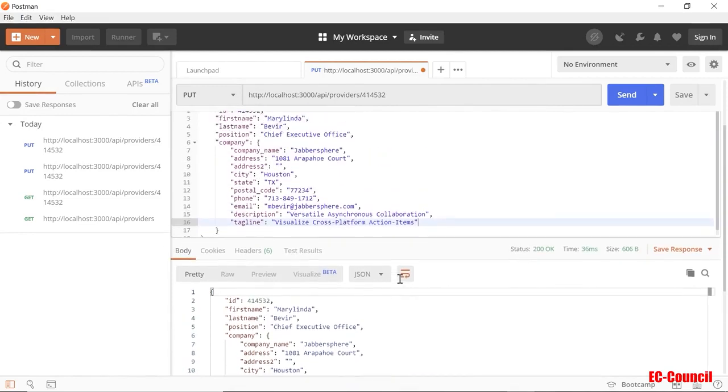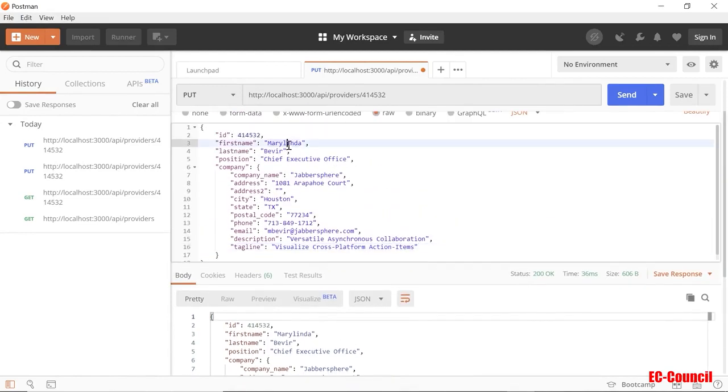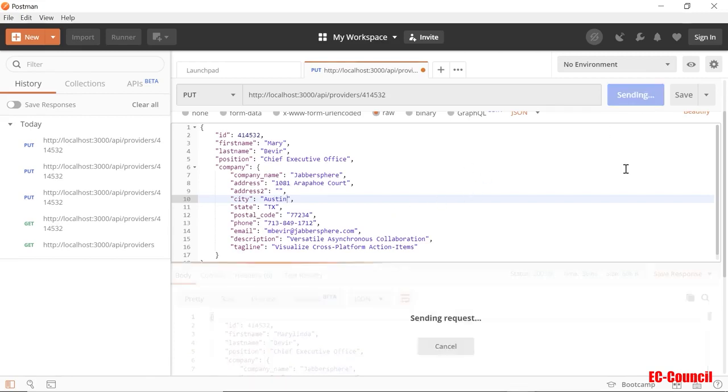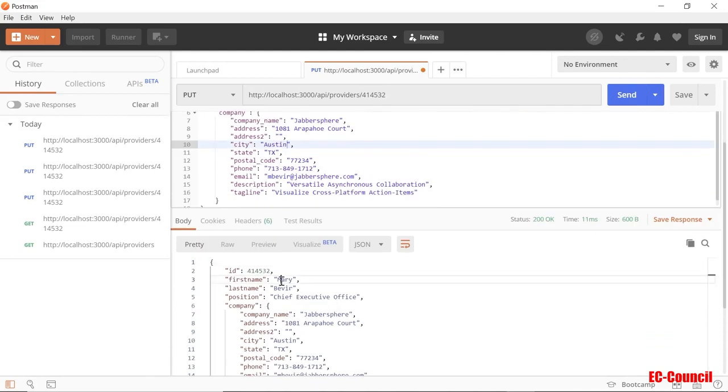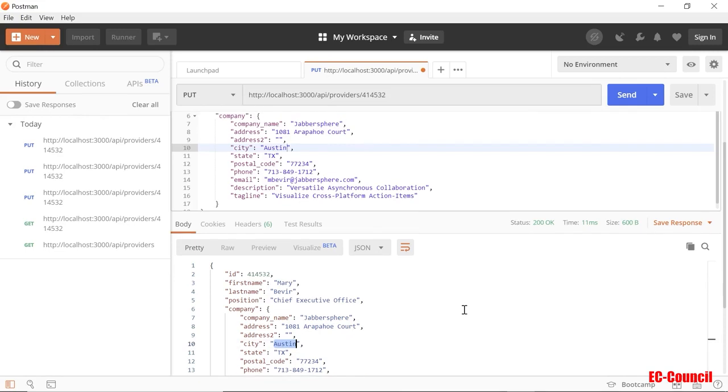Now let's go and change, let's just say her name to just Mary. And change the city to, say, Austin. Okay, and just go and click send. It comes back, as you can already see down here. The result changes to Mary, and the city has changed to Austin. So that's worked perfectly as we expected.